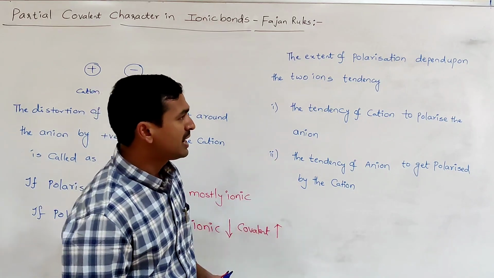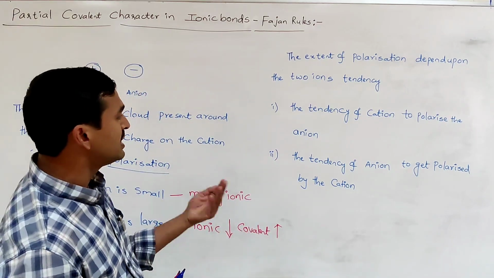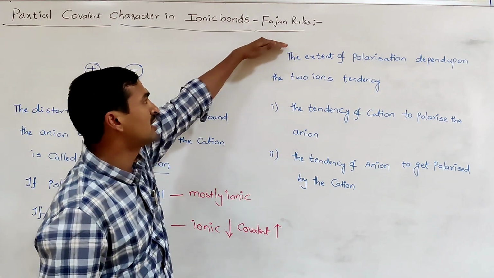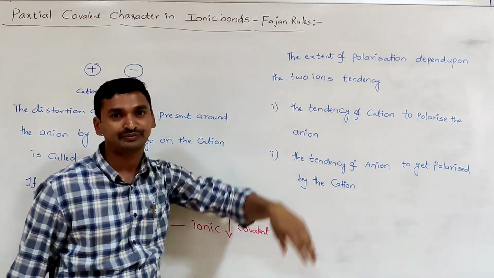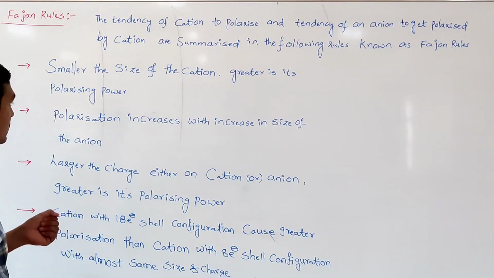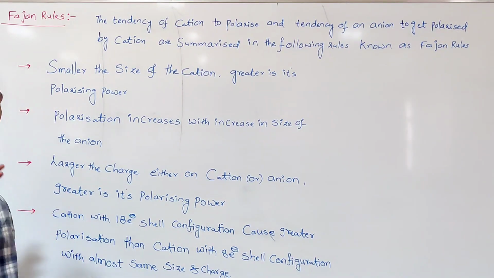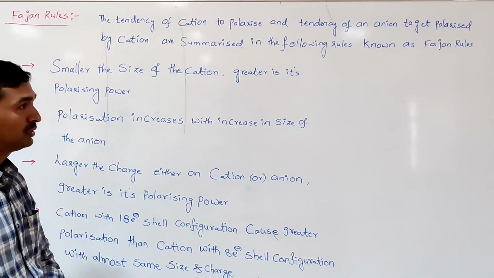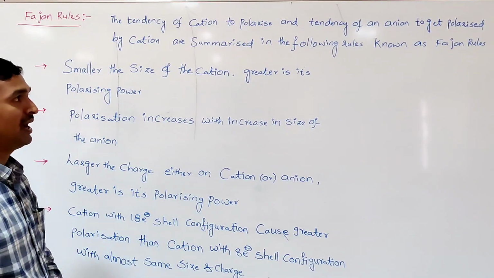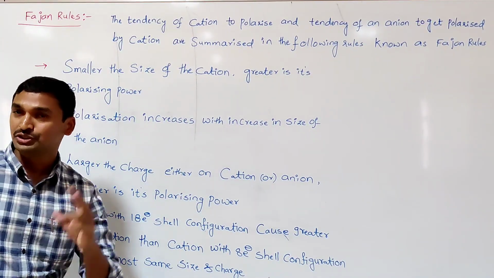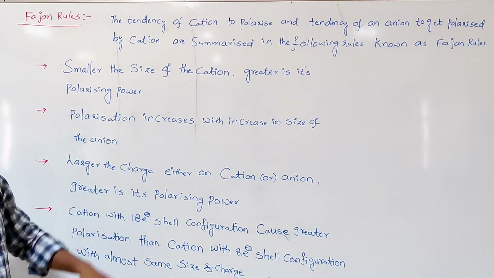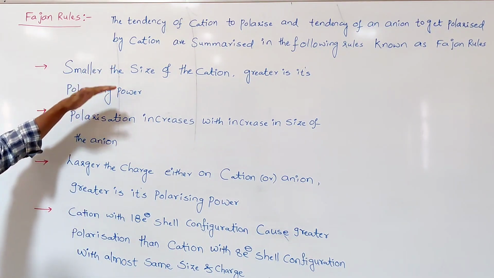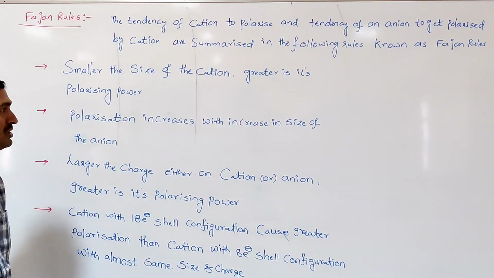These two, the tendency of the cation to polarize and the tendency of the anion to get polarized, can be summarized in the form of certain rules. Those rules are called Fajans' rules. So what are Fajans' rules? The two ions' tendencies influence the polarization, and these are studied and summarized as rules. First I will say what the four rules are, and then I will try to explain them with certain examples.